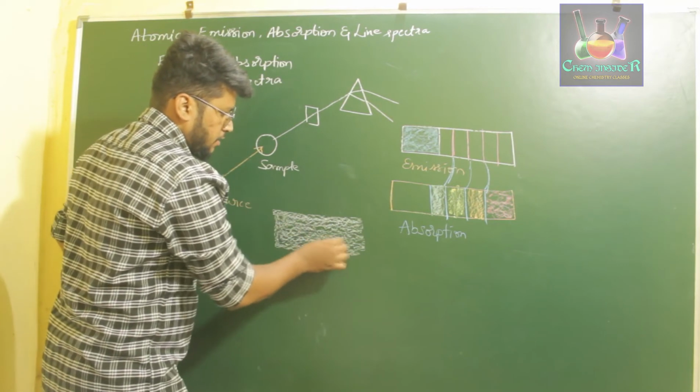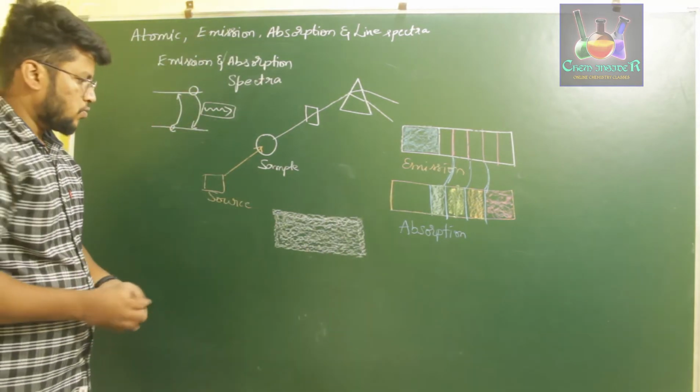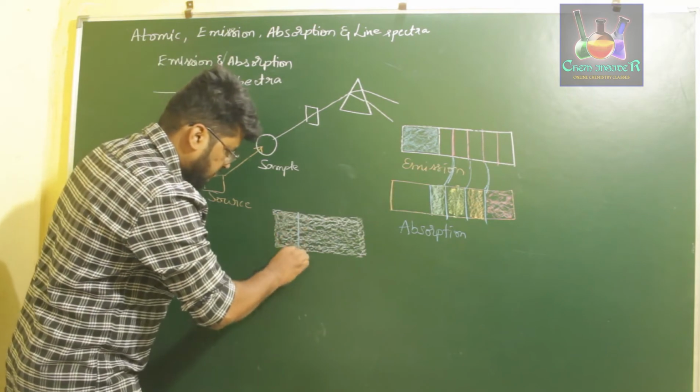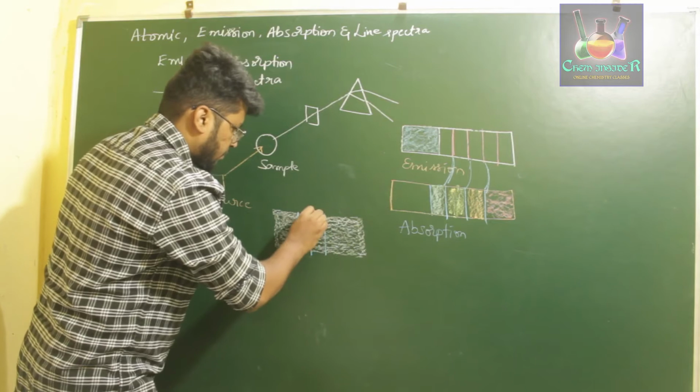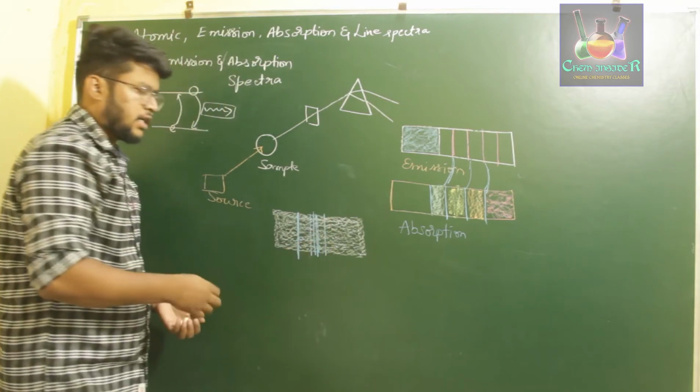In the spectrum, we will come across a series of lines one after the other in a dark posture like this. We will observe certain lines in this way, which are discrete in manner.